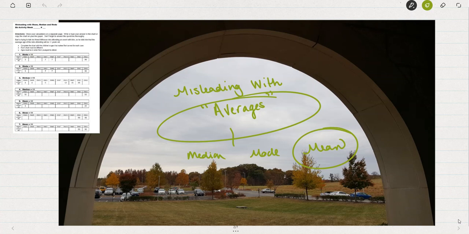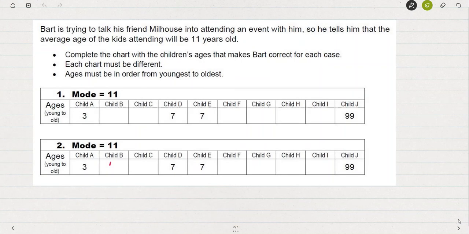Now, usually when we say average, we're referring to the mean, but that shouldn't be an assumed fact. We could mean any of those. So if Bart is trying to use this vague term average to mislead his friend Milhouse, he might say to Milhouse, the average age of the kids attending this event is 11 years old.